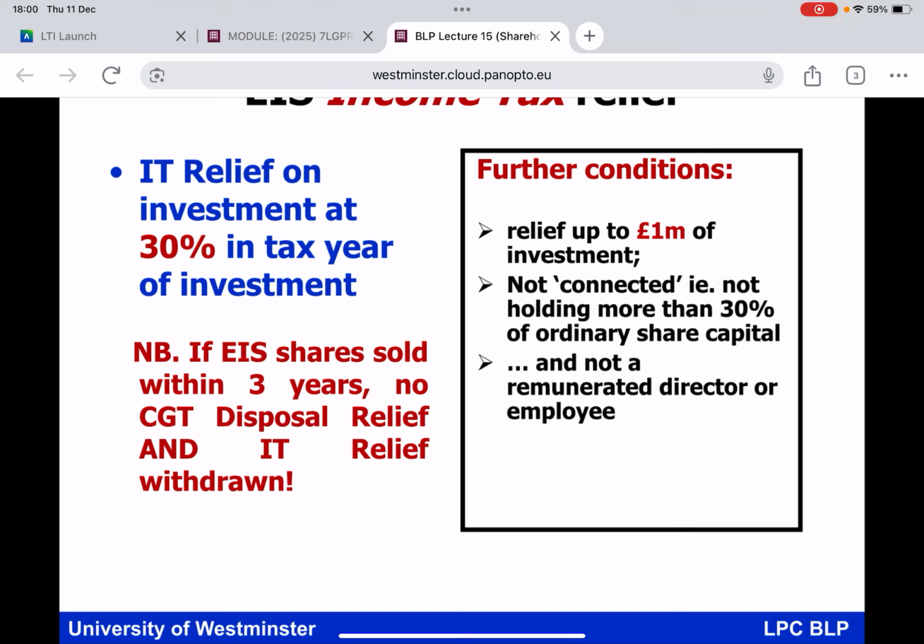Currently, the amount of the cash investment on which you get the EIS income tax relief is limited to £1 million, but that is a fairly generous amount, you might think. So, on this slide, EIS income tax breaks. On the previous slide, EIS CGT disposal relief, and the one we started off with was EIS CGT deferral relief. Now for the time for an illustration, everybody.